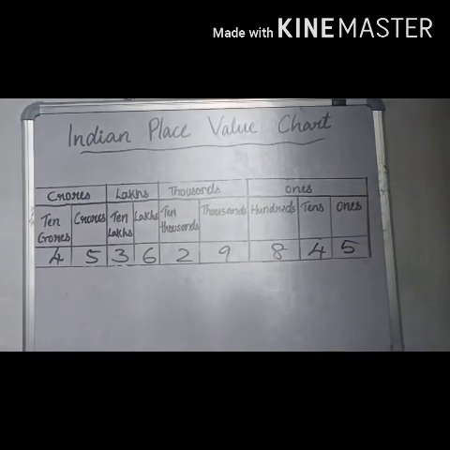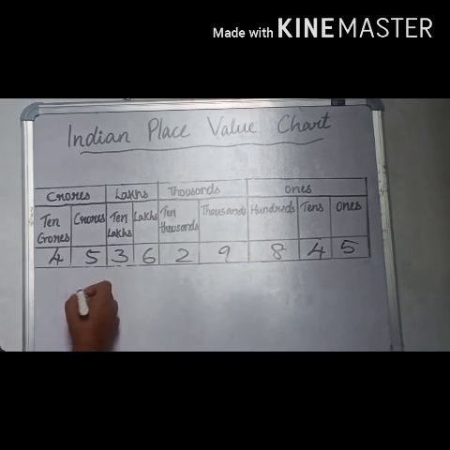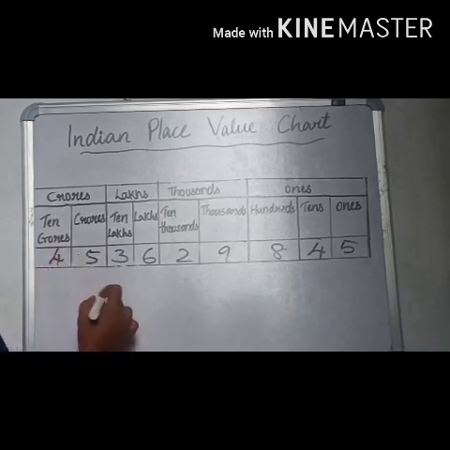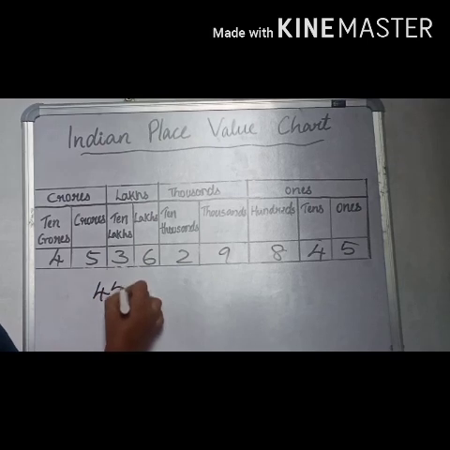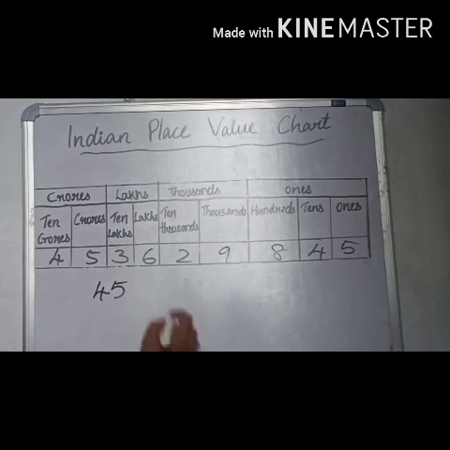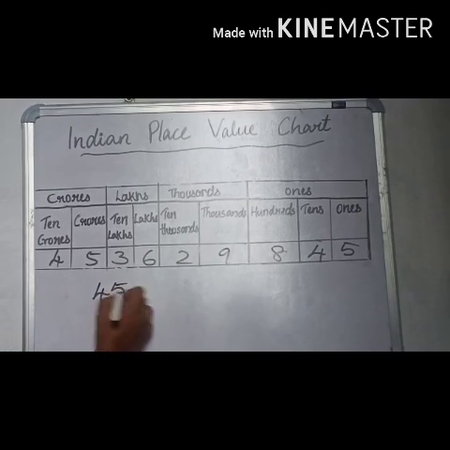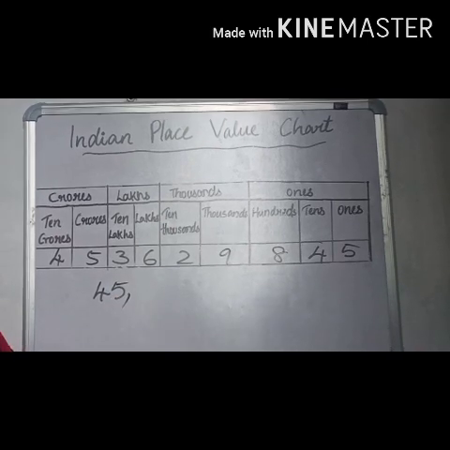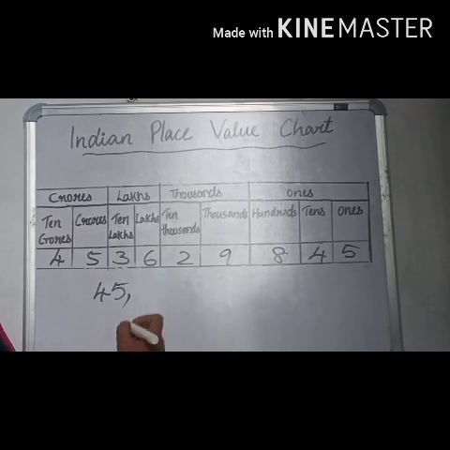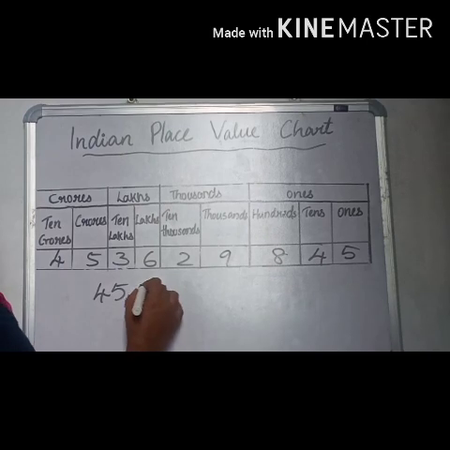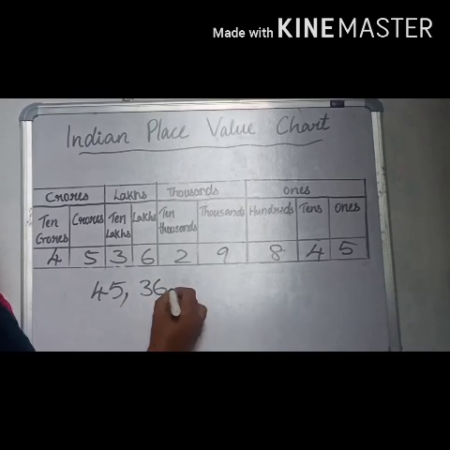What is the number name of this? Here the number is in the 10 crores place, 4 crores place 4. We can insert the comma after this. We can insert a comma, crores period.